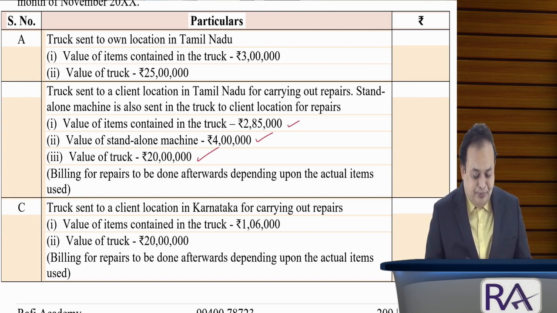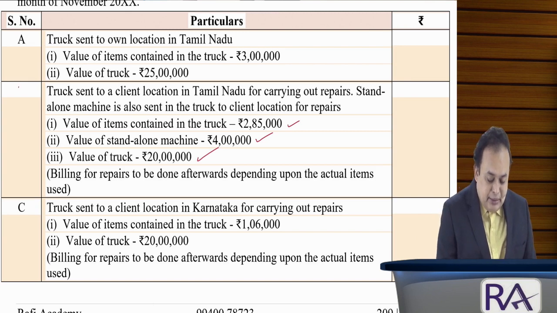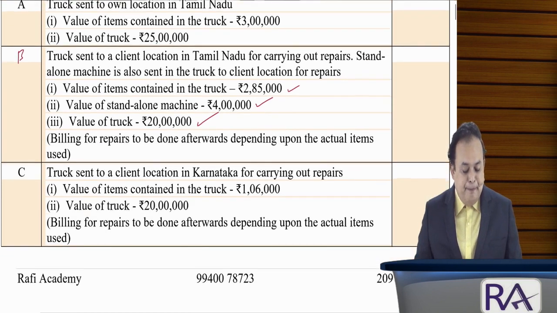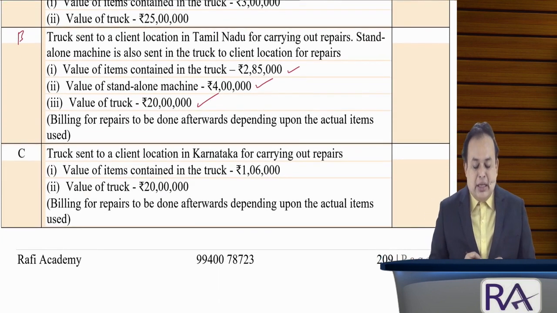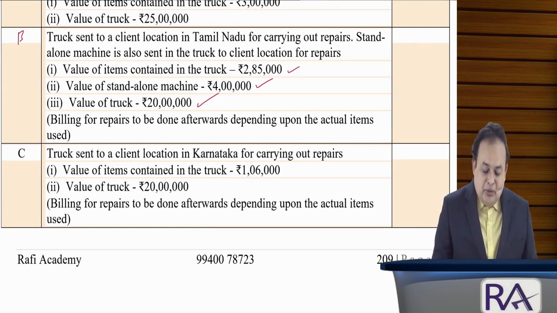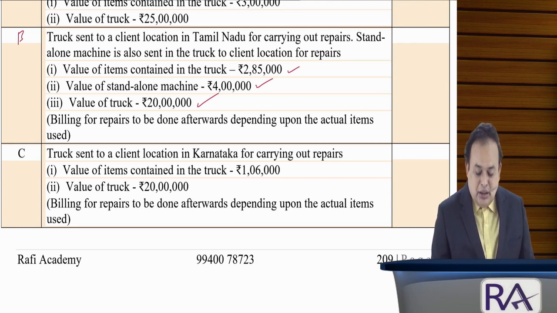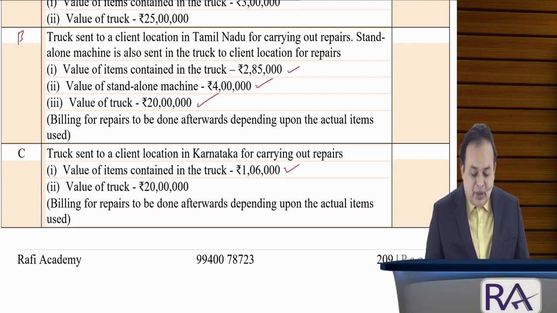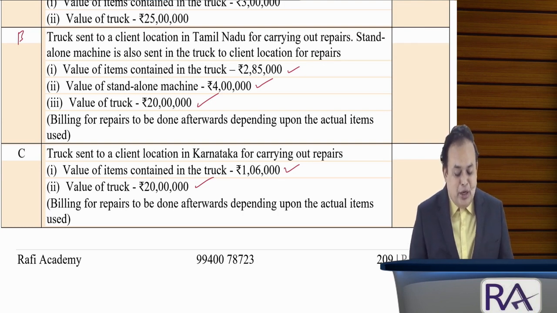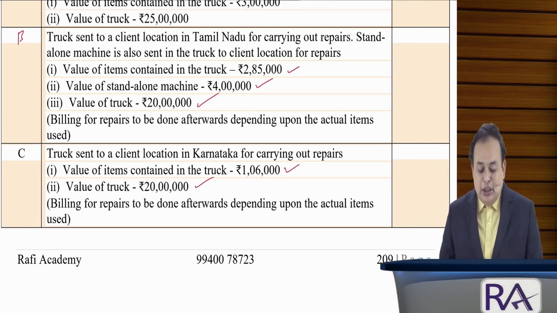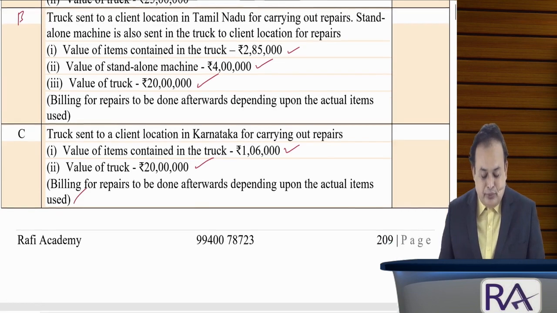This is point number B. Point number C: truck sent to the client location in Karnataka for carrying out repair. Value of items contained in the truck, 1,06,000. Value of the truck, 20 lakhs. Billing for repair to be done afterwards depending upon the actual items used.